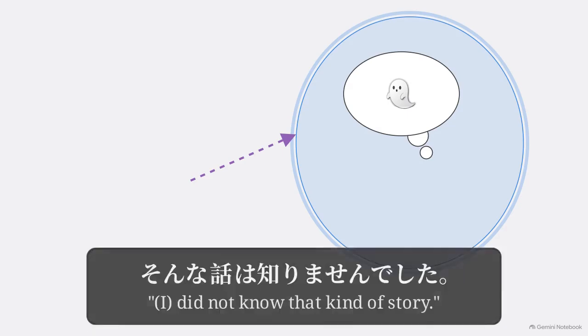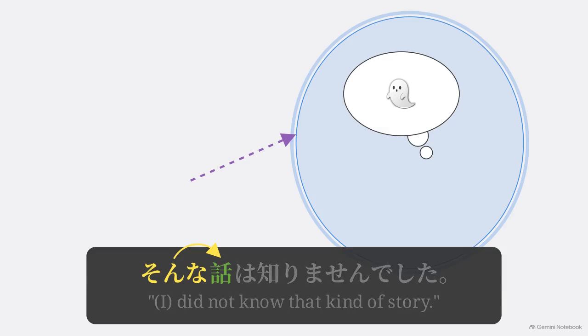Look at the diagram now. If Boda starts telling a ghost story, that idea appears inside a thought bubble, but it remains wrapped in his blue listener's domain. Because Boda introduced the topic, that information effectively belongs to him. For Akira to point back to what was just said, he reaches into Boda's conversational bubble. He replies, "Sonna hanashi wa shiri masen deshita." I did not know that kind of story.